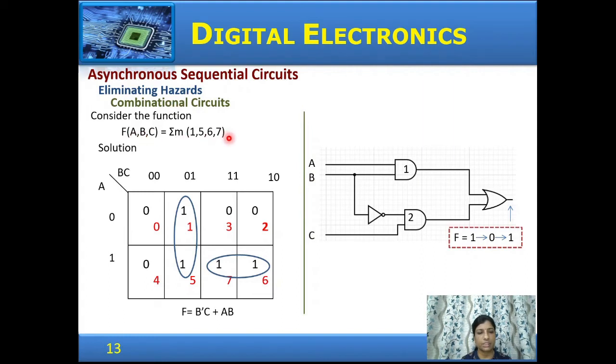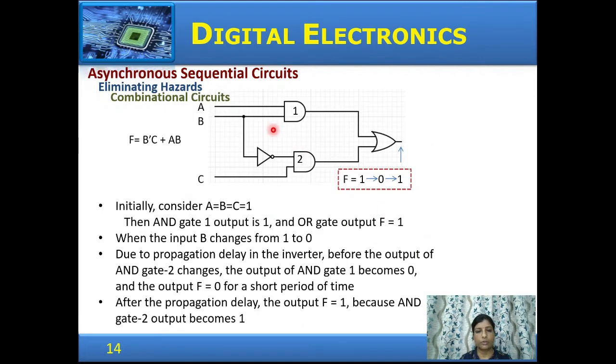For this given function, a logic circuit is designed. Using K-maps, a minimal sum of products expression is obtained. So this is the logic expression, and this is the logic diagram for the given expression. Let us look into the operation of the logic circuit. Assume A, B and C, all 3 inputs, are initially 1. So all 3 are 1.